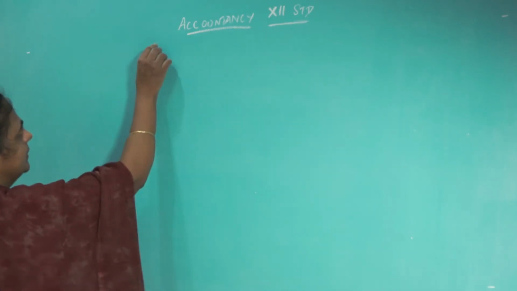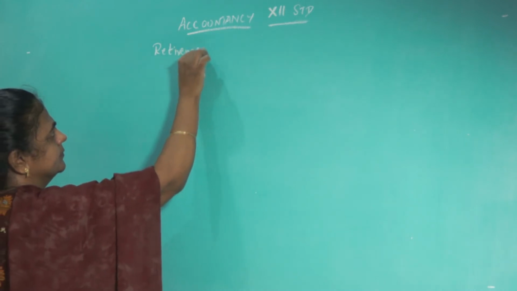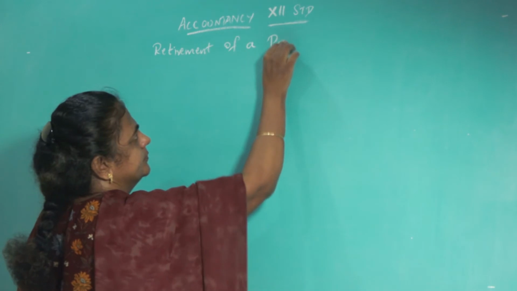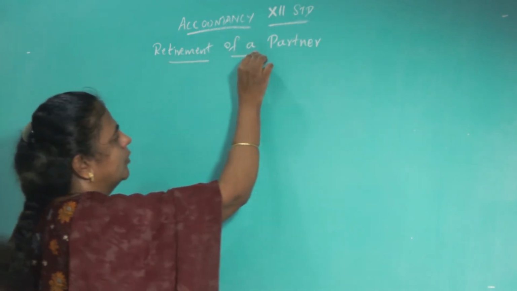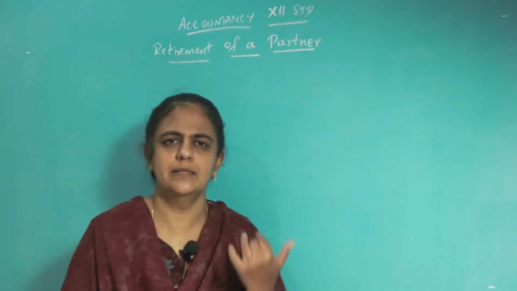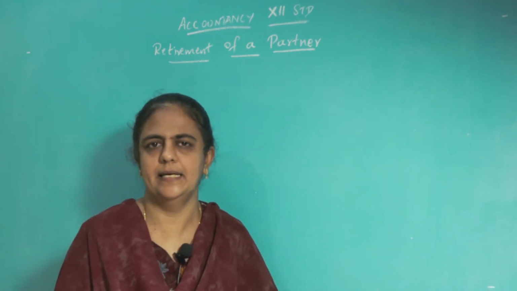Retirement of a partner. What has to be done at the time of retirement of a partner? Retirement means the partner is leaving the firm. He gives a notice in writing and then he leaves the firm.